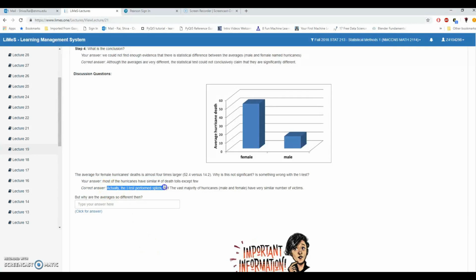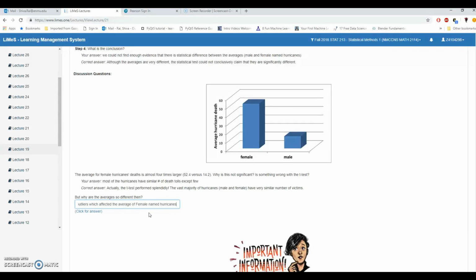Actually, the t-test performed splendidly. The vast majority of hurricanes have very similar number of victims. But why are the averages so different then? We have discussed there are outliers, some outliers which affected the average of female named hurricanes.